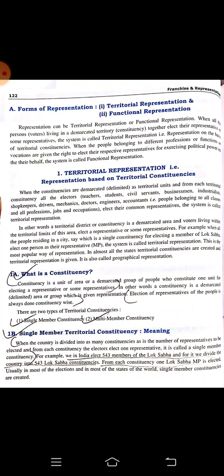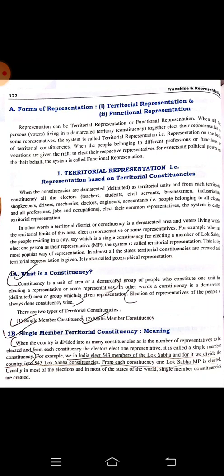What is the meaning of constituency? I told you territorial representation comes within a constituency, within a particular area. So what is a constituency? A constituency is a unit of area or a democratic group of people who constitute one unit for electing a representative or some representatives. So election of representatives of the people is always done constituency wise, and it can be a multi-member constituency or a single member constituency.